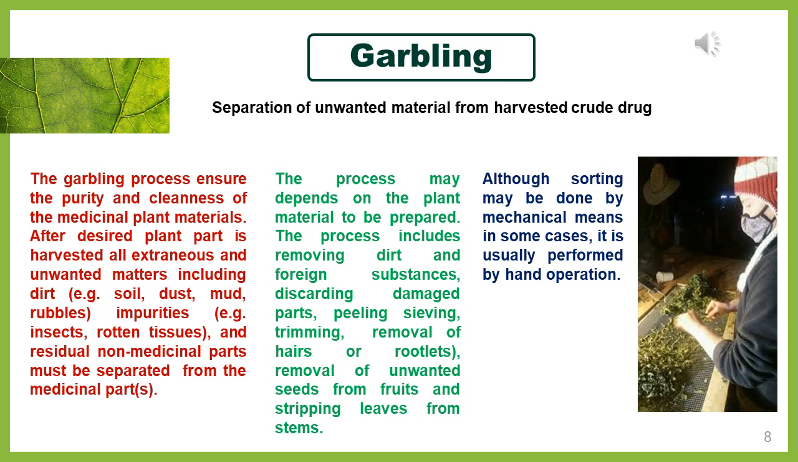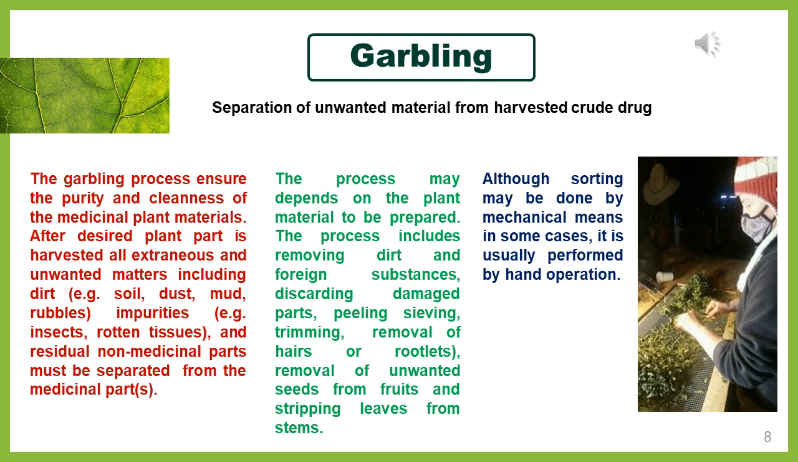The first step in primary processing is garbling. Garbling is nothing but separation of unwanted material from the harvested crude drugs. By doing the garbling, you can ensure the purity as well as the cleanliness of the medicinal plant materials. So you have harvested, and the unwanted material will be removed.